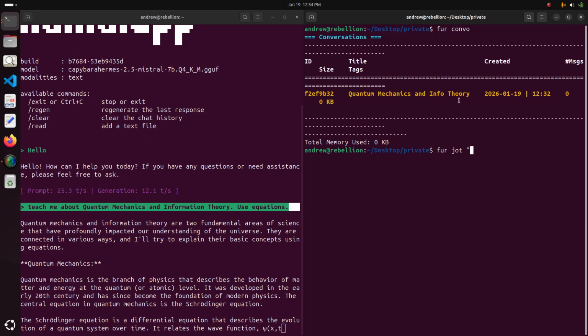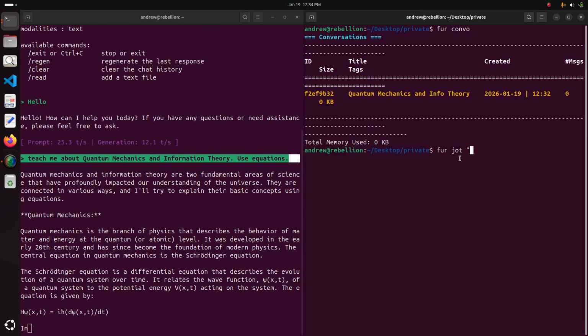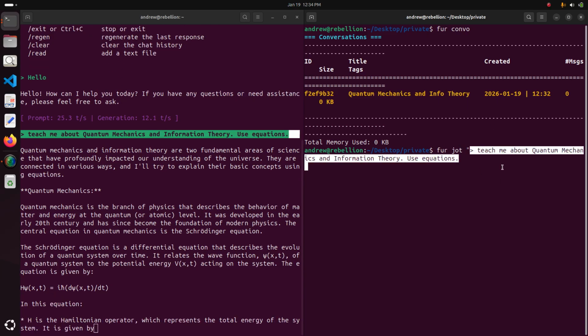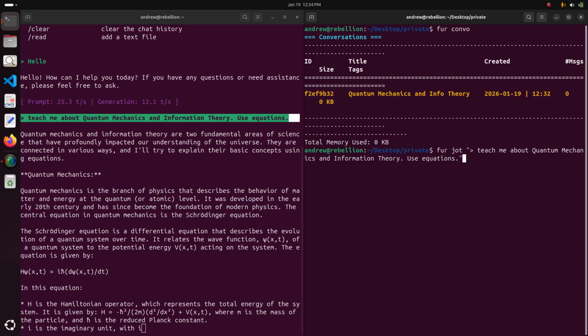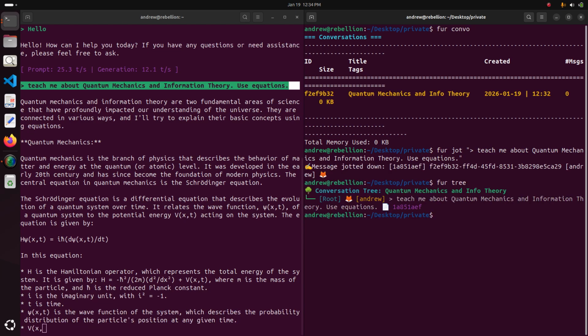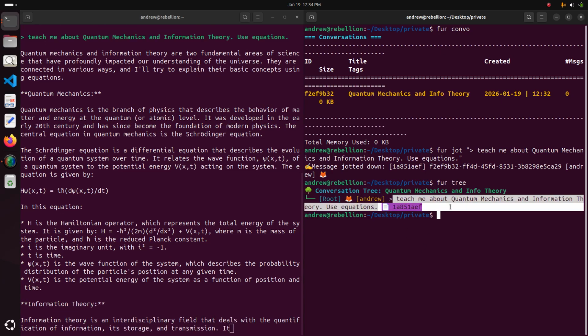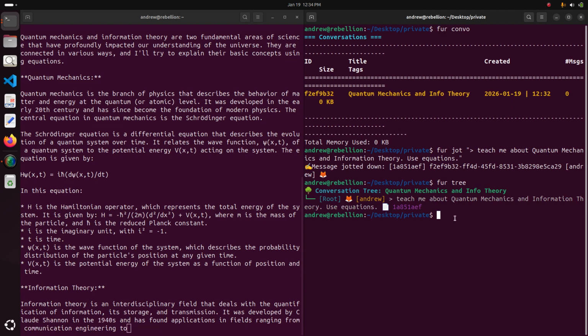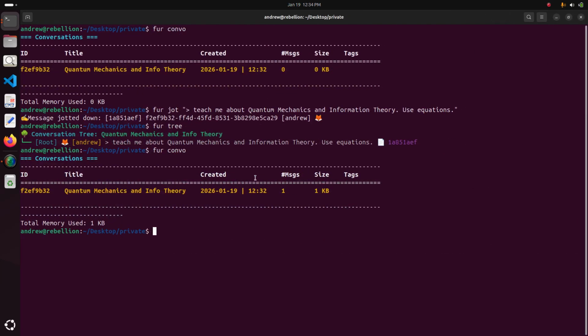I don't need to write my name or my avatar, because if you don't write the avatar, it assumes that you're using the main one. Okay. You just type for dot followed by open quotes, message, close quotes. That's it. Right. So if we type for 3, we see that it, like I said, defaults to the main avatar. And then you have your prompt saved here, right? I also want to look at it in for combo. It also will tell me how many messages I'm holding there. And right now it's just at 1. It's changed from 0 to 1 because I just added the prompt, right?